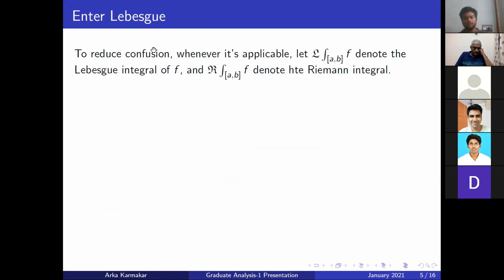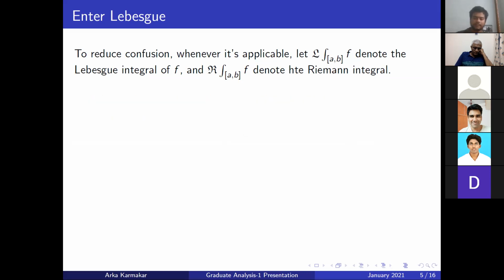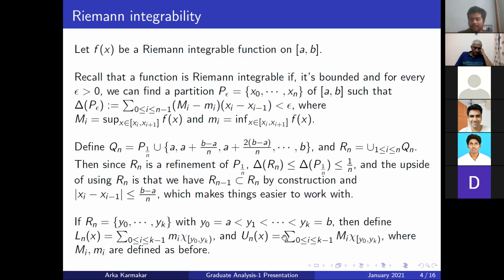So to reduce confusion, we define L and R to be the Riemann and Lebesgue integral functions. Now note that according to the previous definition, each of these L_n and U_n are simple functions, both in the Riemann integrable sense, as the sum of characteristic functions of half open intervals, and also in the Lebesgue integral sense, because the half open intervals are Lebesgue measurable.